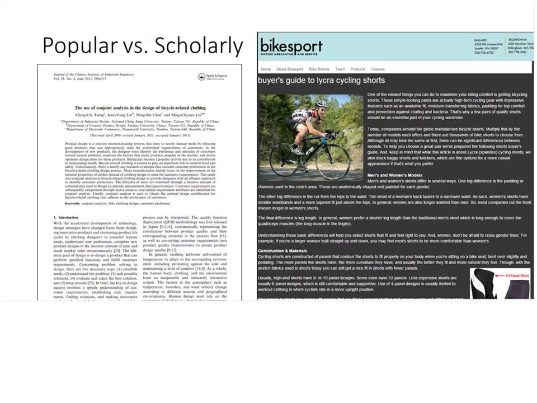So the difference that we see between the scholarly journals and any kind of popular information is, for one, the flashiness. On the screen right now, I have a scholarly article about designing clothes for bicycling, and on the right, an article, just a buyer's guide for buying bike clothing. The buyer's guide is not necessarily selling you something specific, but they do want you to read that article, and so they have color and pictures, and it looks interesting, whereas the scholarly article on the left is strictly information.